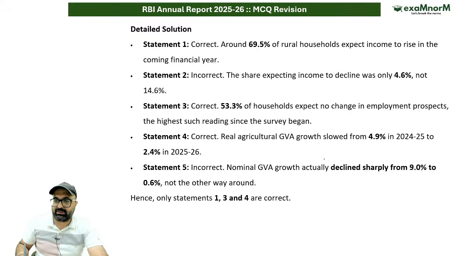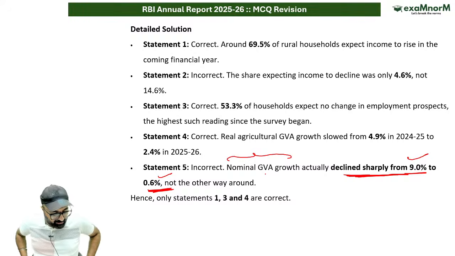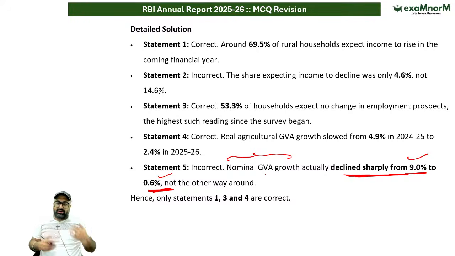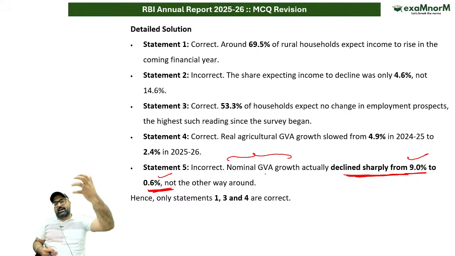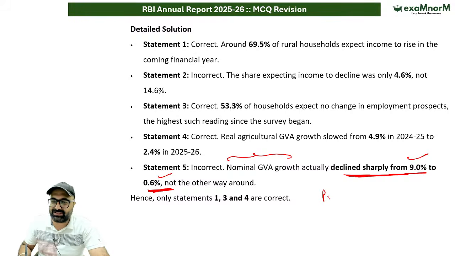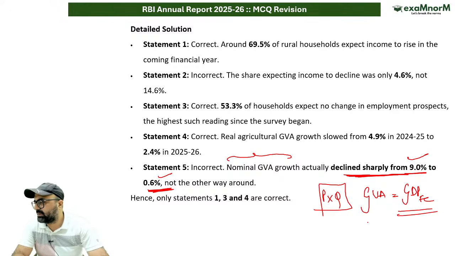I told you it decreased. Look, it declined sharply from 9% to 0.6%. It has not increased. Nominal GVA growth has declined because nominal value means the current price, and the prices of agriculture produce have decreased, due to which the growth has decreased, because it is calculated as price into quantity. That is what your GVA is. What is GVA? Sir, it is nothing but GDP at factor cost. Is it clear?